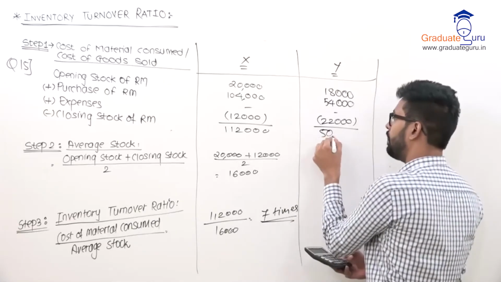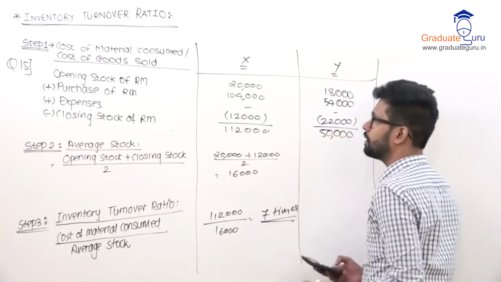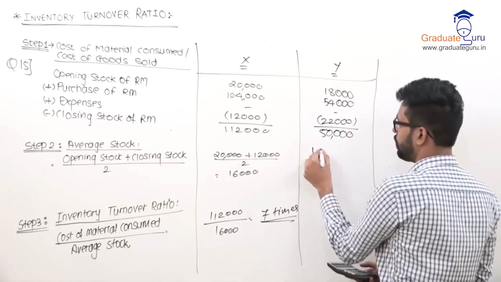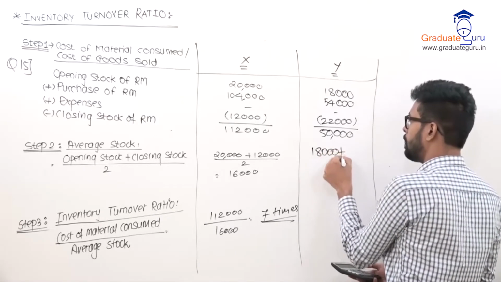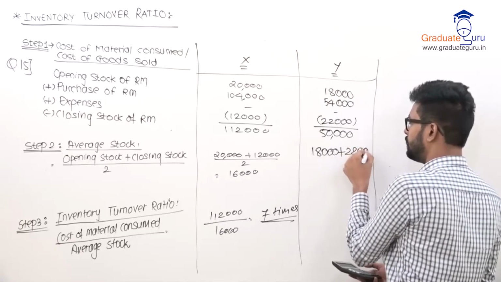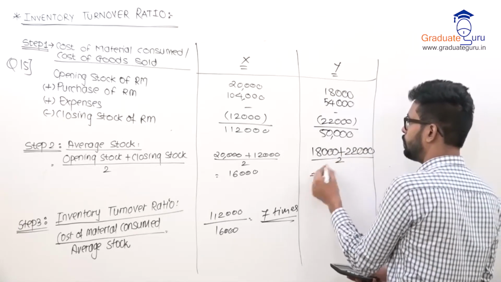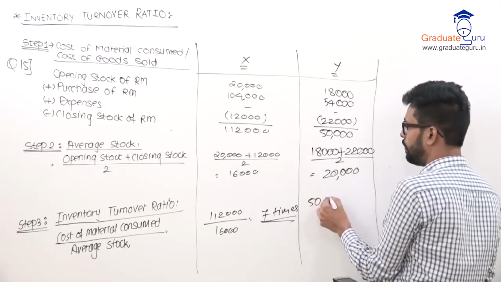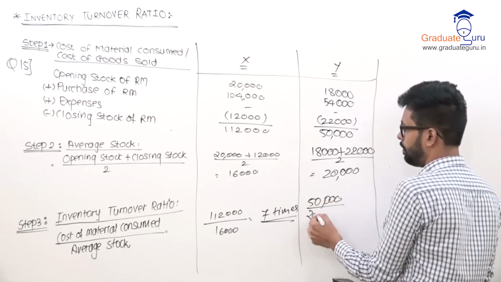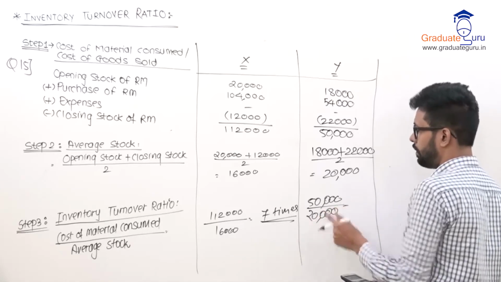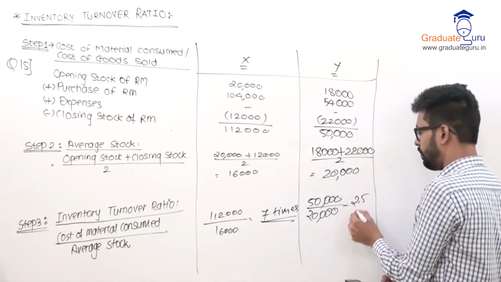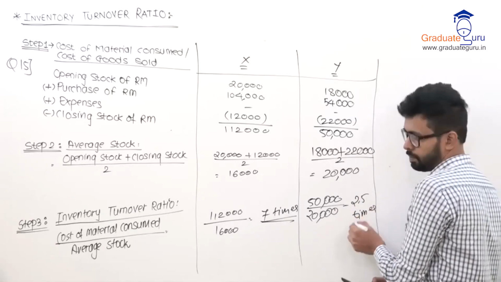So you will arrive at 50,000. This is your material consumption. Average stock will be 18,000 plus 22,000 divided by 2, so it comes to 20,000. Now step number 1, 50,000 is your final answer, divided by step number 2, that is 20,000. So your answer is 2.5 times.